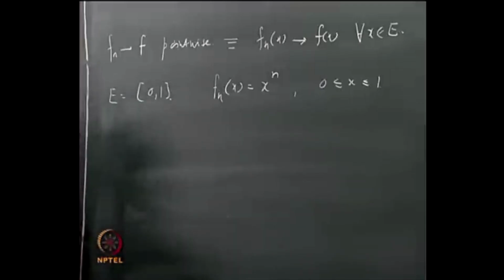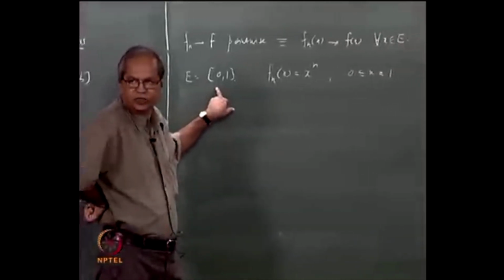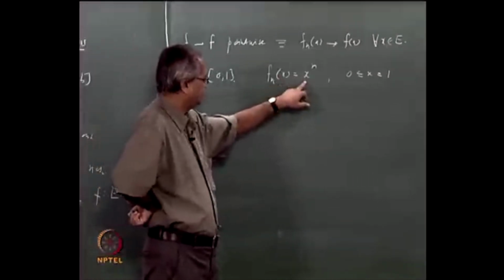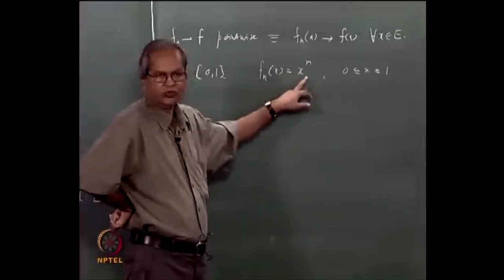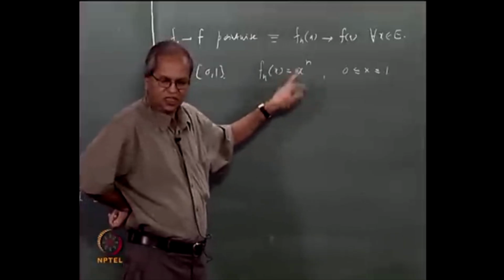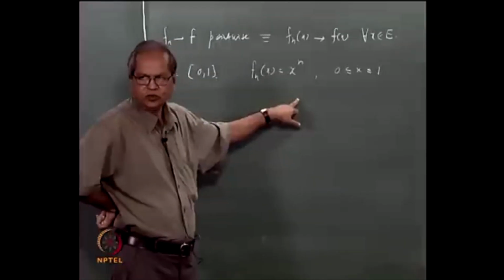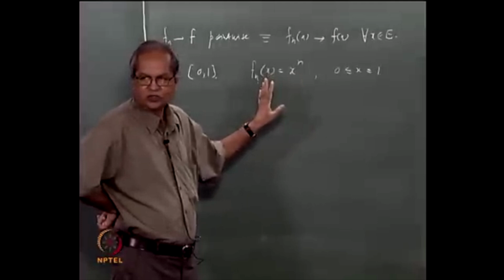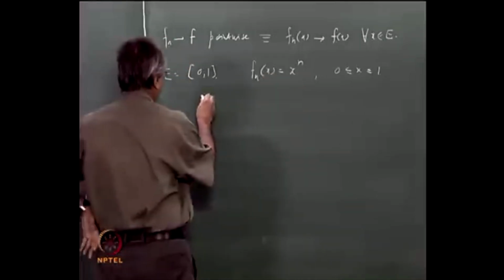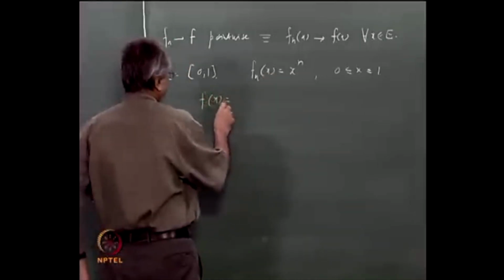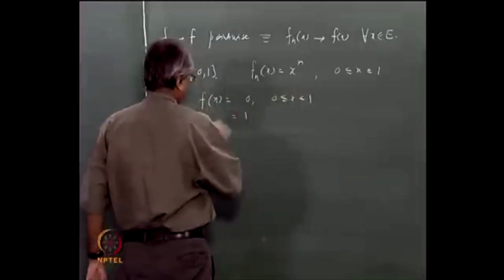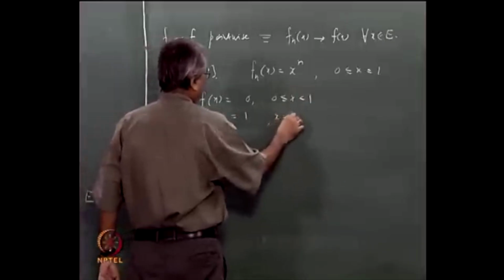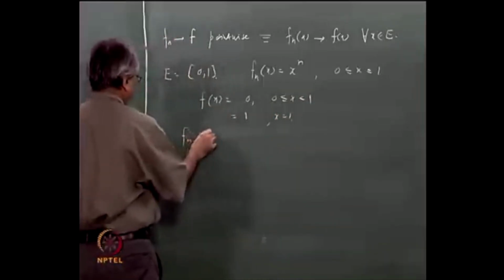So what happens in this case? When you fix some x, then Fn x is the sequence x to the power n. Consider various cases. For x equal to 0, this will be 0. If x is less than 1, that limit will go to 0. If x is equal to 1, it becomes a constant sequence 1. So we can say that if you define f x equal to 0 for 0 less than or equal to x less than 1 and equal to 1 for x equal to 1, then Fn converges to f pointwise.